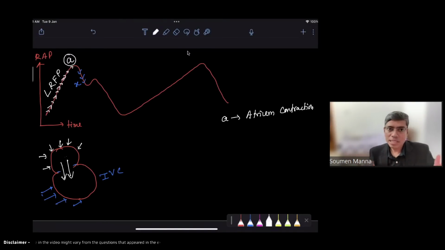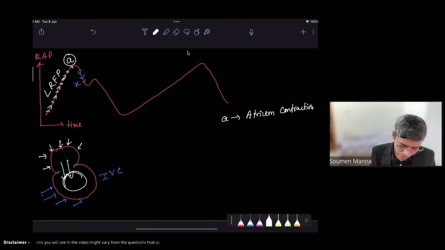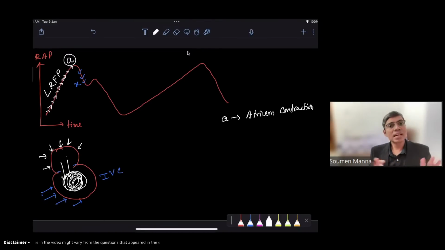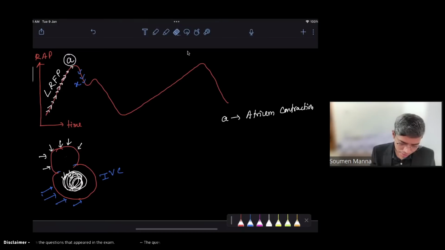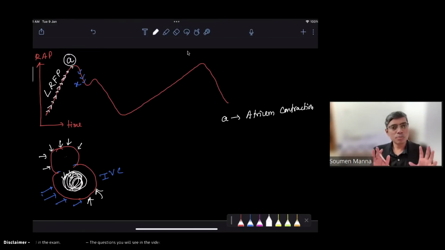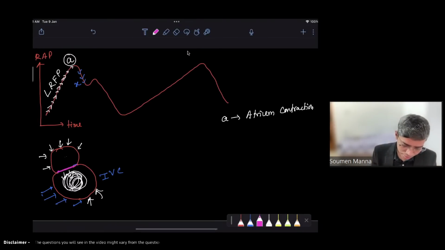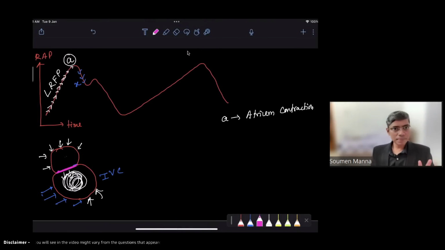Now the ventricular filling is over. Now the ventricle contains a blood volume which is known as the end diastolic volume. With this end diastolic volume, whenever the ventricle starts contraction, the first phase of contraction is isovolumic contraction. At the beginning of the isovolumic contraction, there will be closure of the tricuspid valve, and I told you that will correspond with the first heart sound.